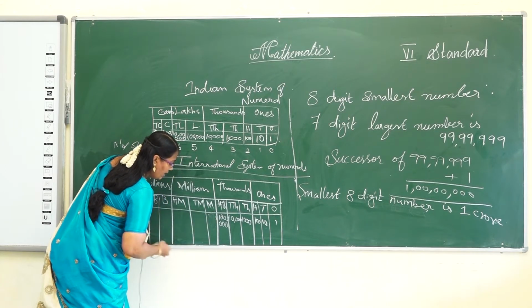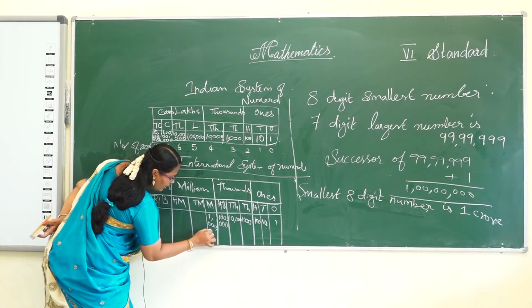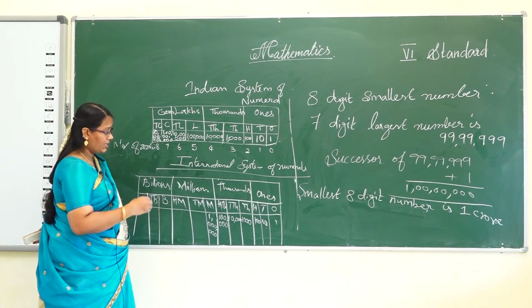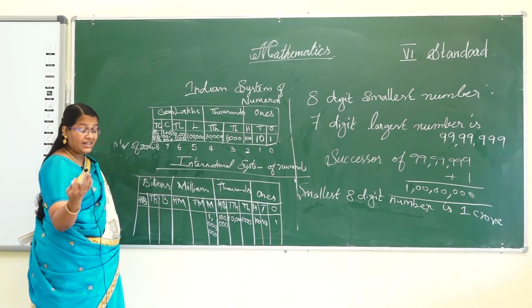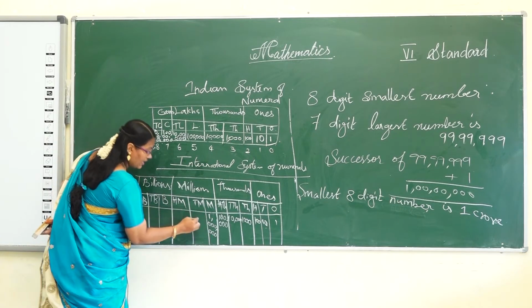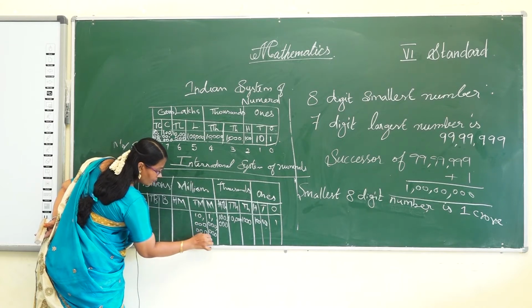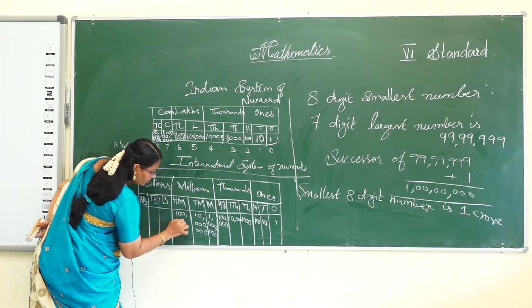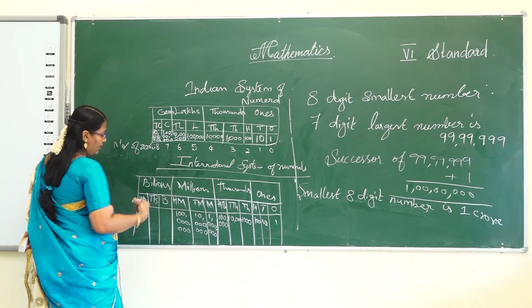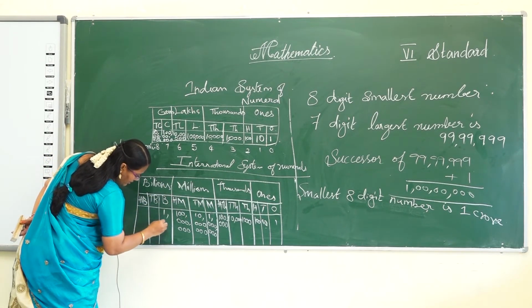For your understanding I will write like this. 1 million, a million having 6 zeros. Here divide the zeros in 3s, because the comma comes after every 3 digits, so you will understand easily. So 1 million, next 10 million, and next one 100 million. And next, billion: 1 billion.